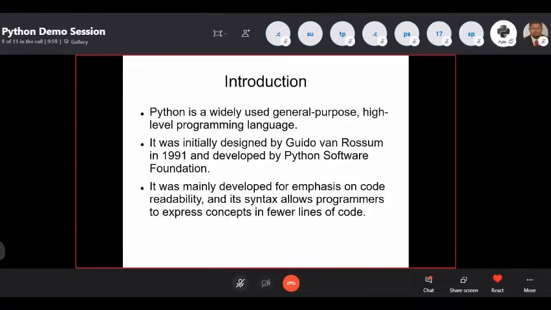Based on that, it improved day by day. So till now, and in the future also, we have this facility to use Python for our future learning and future technology.